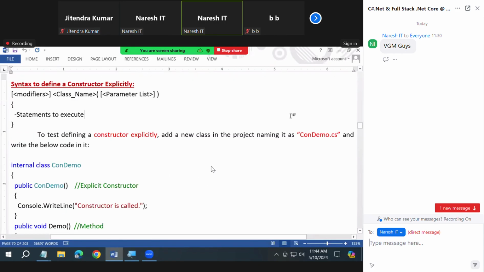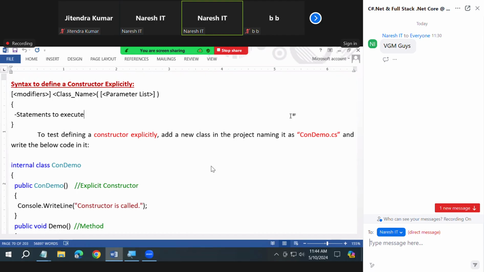Watch it. Syntax to define a constructor explicitly. It is the same as a method definition only. Only void or type is missing there. Did you notice it or not? What is missing? Void or type is missing there. That's all. Otherwise, it is exactly the same as your method definition. Got it or not? Okay.